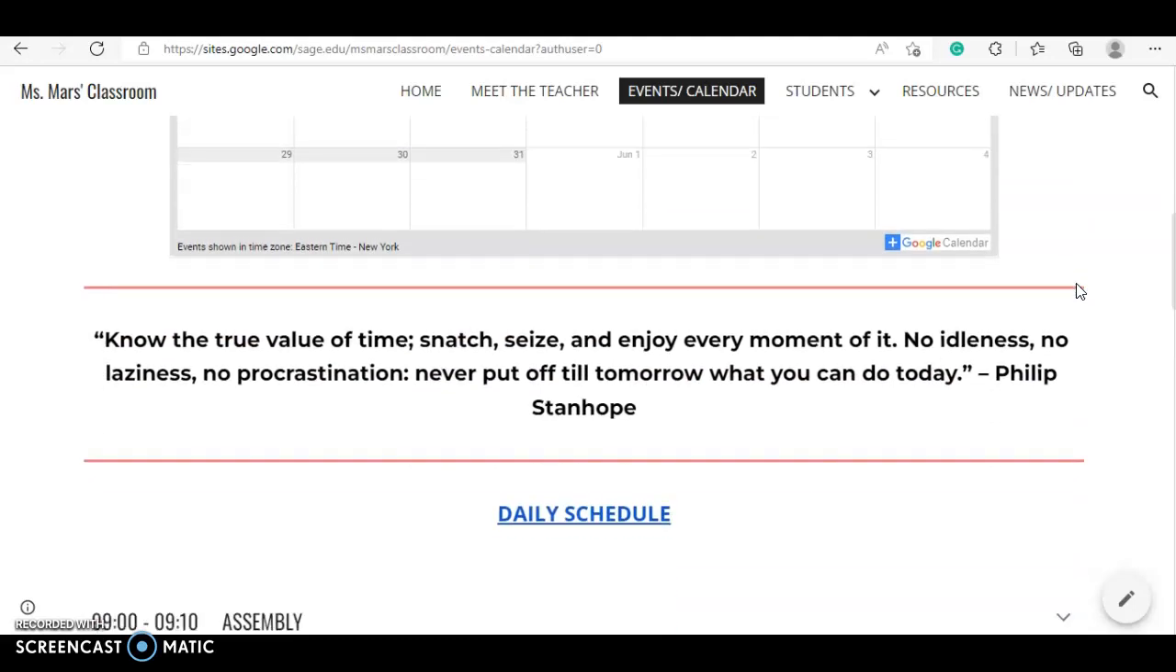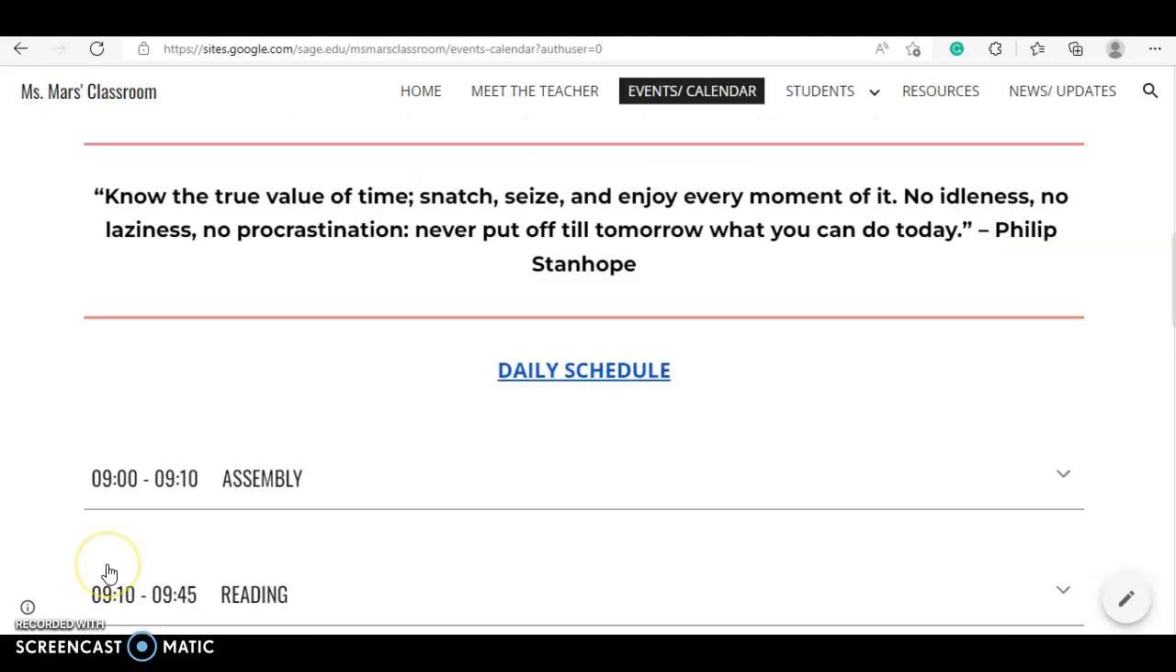Then below that, there's a quote, and this quote says, know the true value of time, snatch, seize, and enjoy every moment of it. No idleness, no laziness, no procrastination. Never put off till tomorrow what you can do today. By Philip Stanhope. And I feel this quote is appropriate for this particular page because it deals with time and all of that.